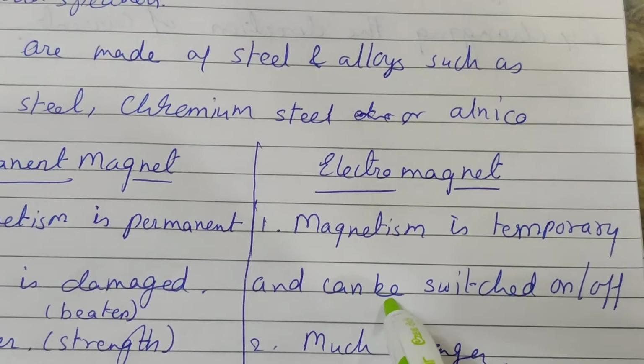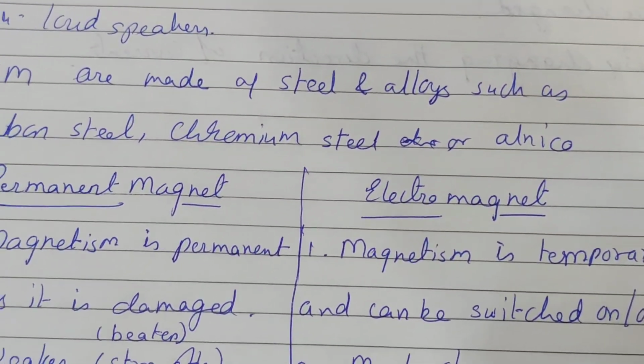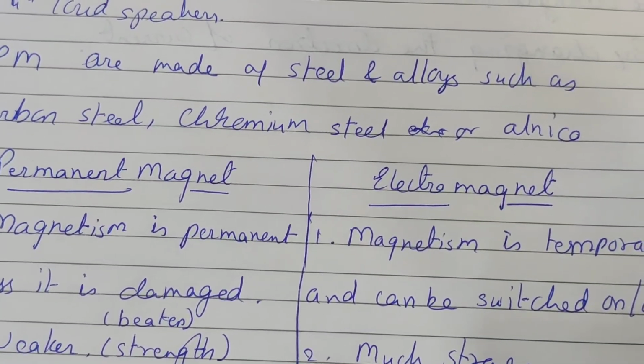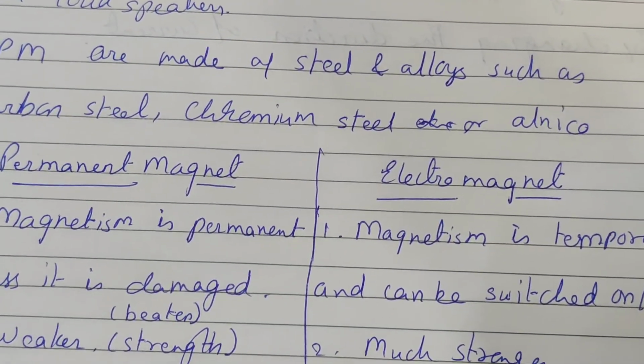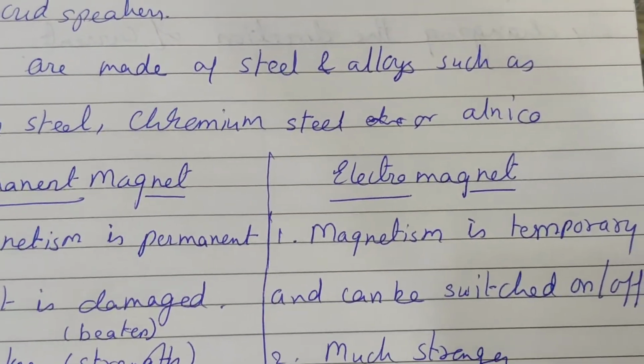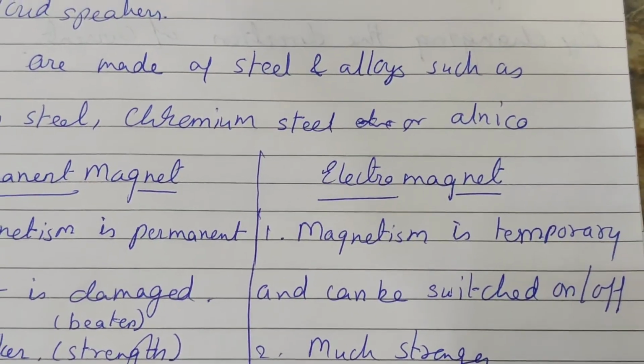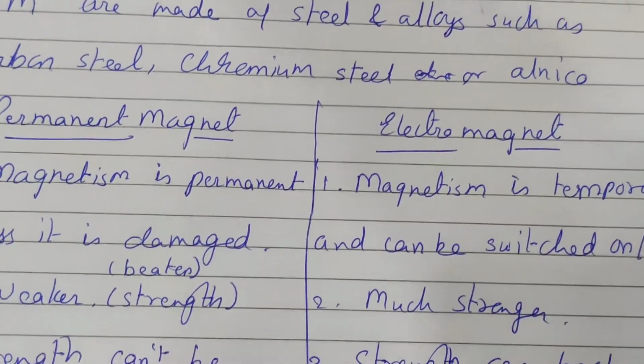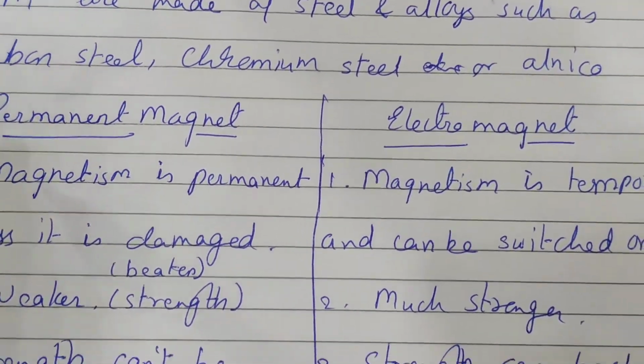Switched on and off means when we switch on the plug, the current flows in the wire, magnetic fields are formed. When we switch off, then there is no magnetic field around the wire, coil, solenoid, anything we can say.